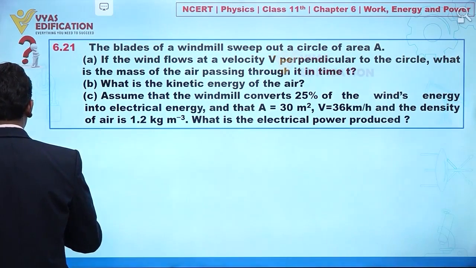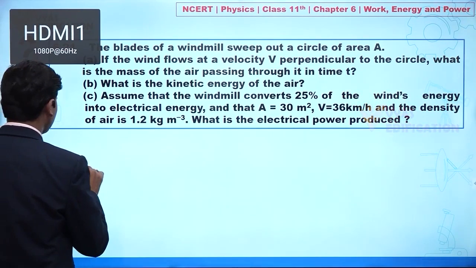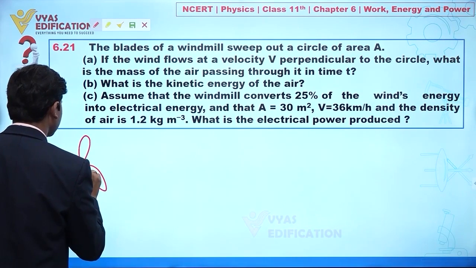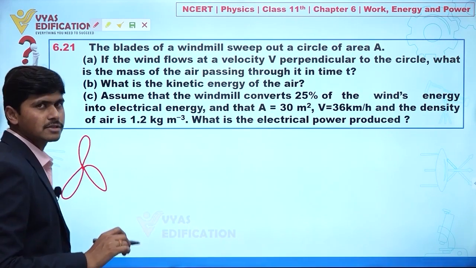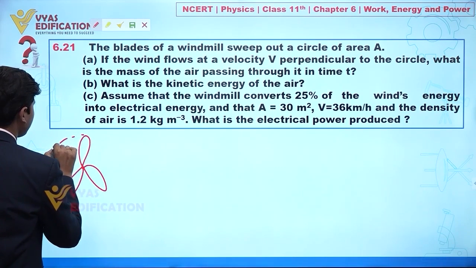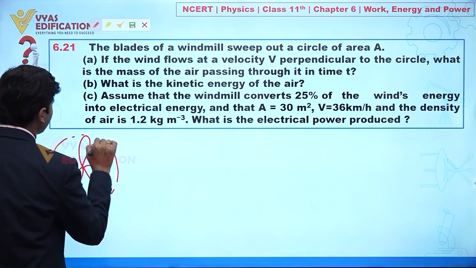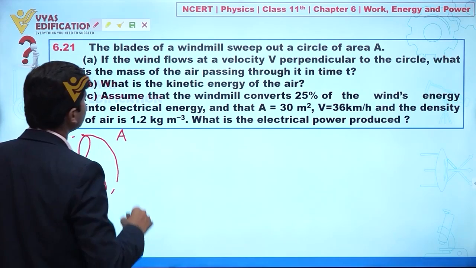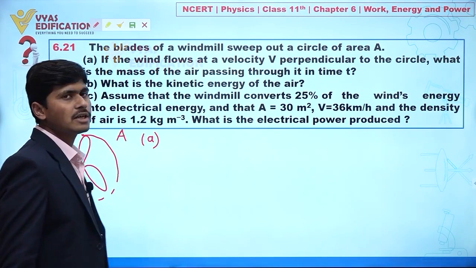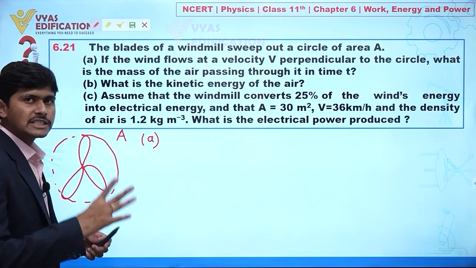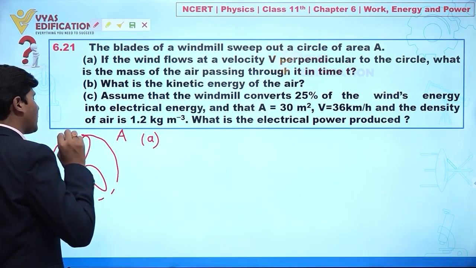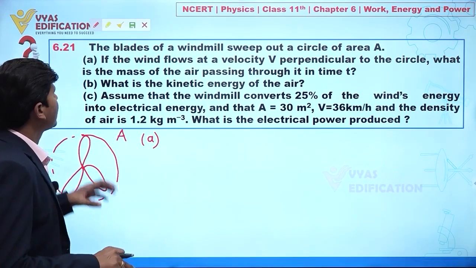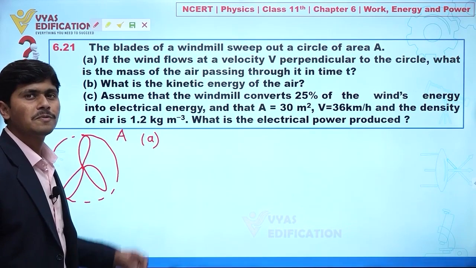Let's suppose here we have a wind blade like this. Now it is given in the question that it is sweeping out an area, that is capital A. It is also given in part A, if wind flows at a velocity capital V perpendicular to this circle. So let's suppose the air is moving perpendicular to this area with the velocity of capital V. Now we have to find the mass of air passing through it in time t.